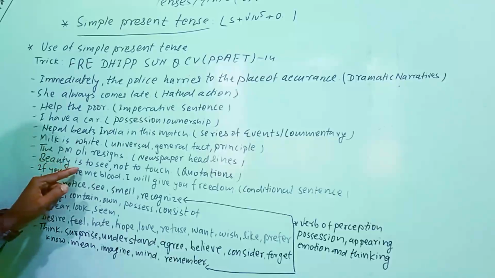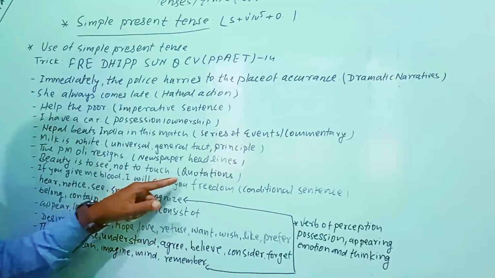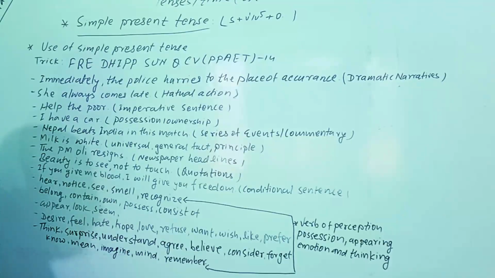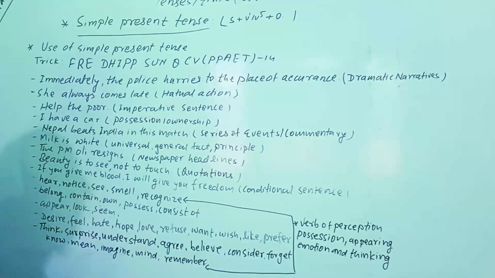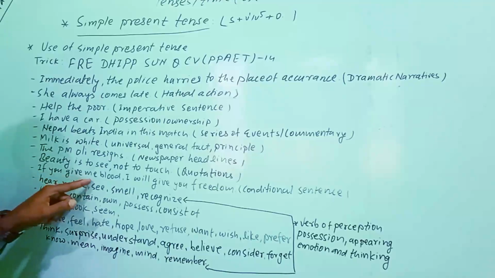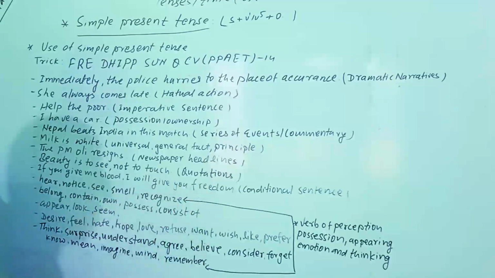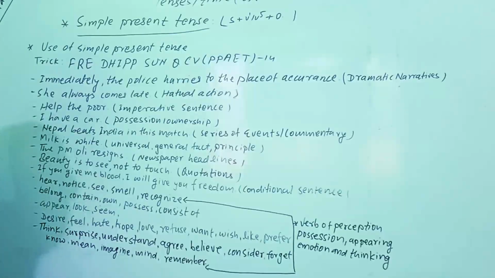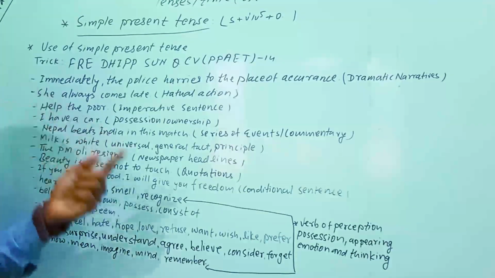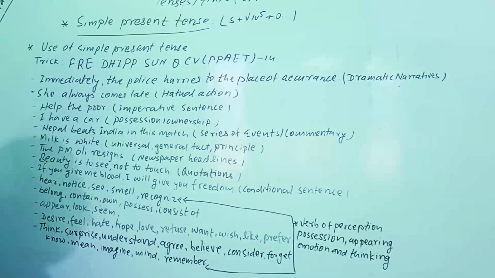After that, beauty is to see, not to touch. This is a quotation. Whenever we write or say a quotation, at that time you can see the use of the simple present tense. So this is quotation. If you give me blood, I will give you freedom. So this is related with the conditional sentence. You can see it in conditional sentences of type 0 or type 1.